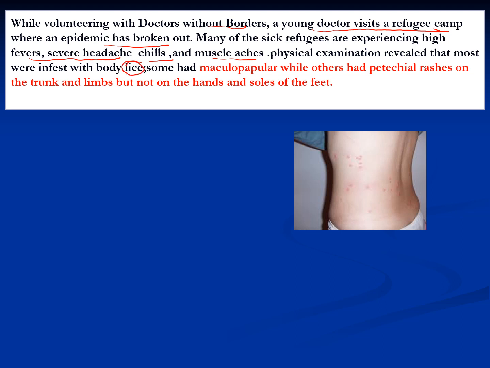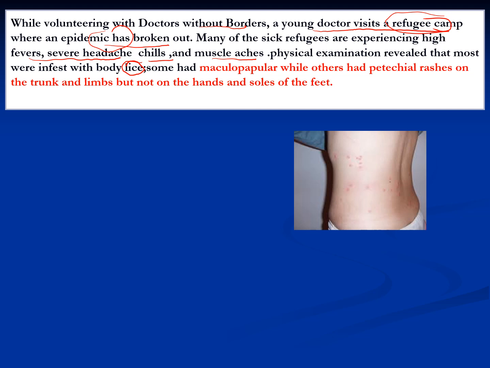First of all, they are in a refugee camp and there was an epidemic outbreak. Patients presented with fever, severe headache, chills, and muscle aches. That could be a lot of different diagnoses that run to your mind, but the most important and high priority clue would be the body lice.